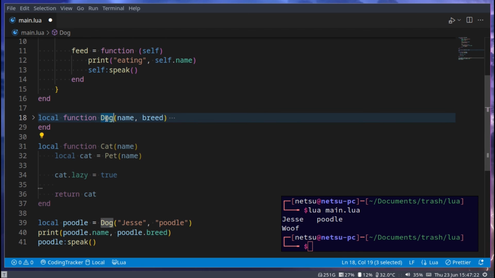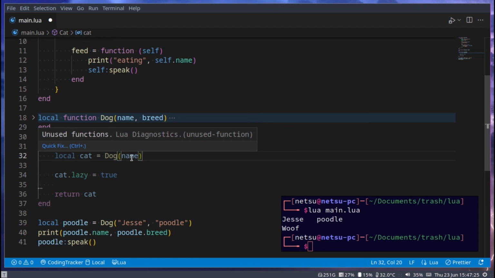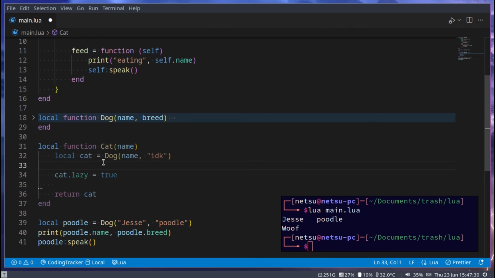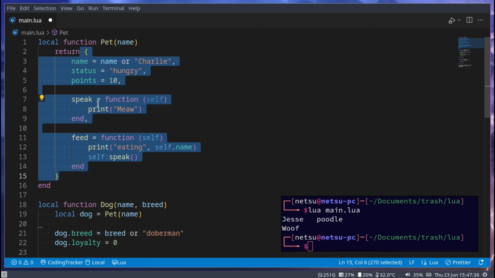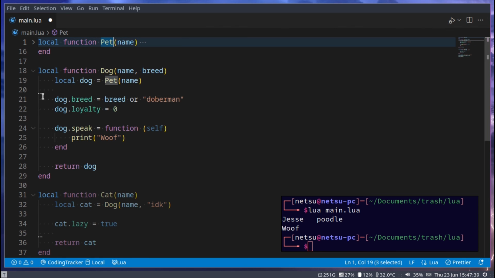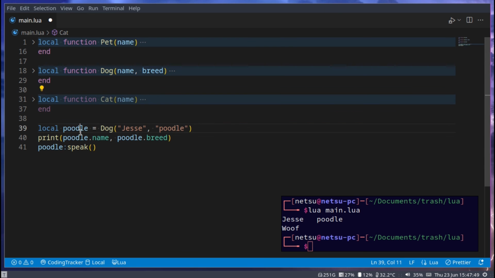And of course, if you wanted to, you could make cat inherit everything from dog. You just of course have to pass in the breed, which I don't know, IDK. And now cat has all of the items inside of dog and the pet, because dog has everything inside of pet. So cat now has everything inside of pet and dog, because cat is inheriting from dog here. And this is the basics of OOP. You might not quite understand everything here yet, but once we get to the game development section of this course, then you'll quickly start to understand the power of object-oriented programming and how everything here connects with one another.